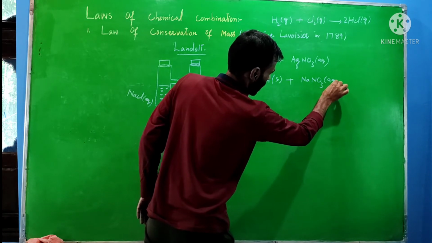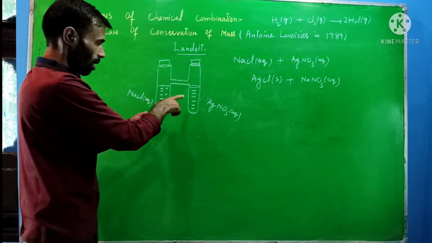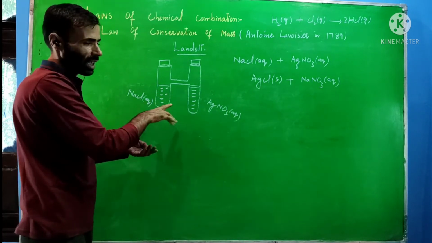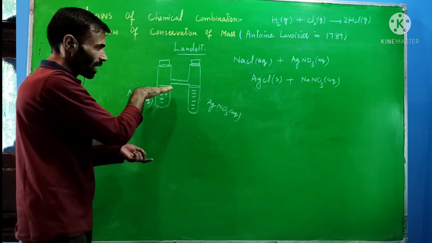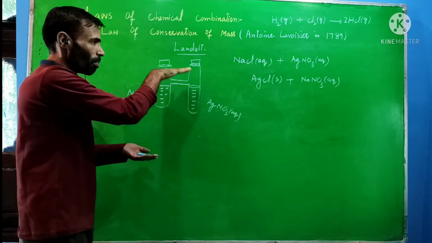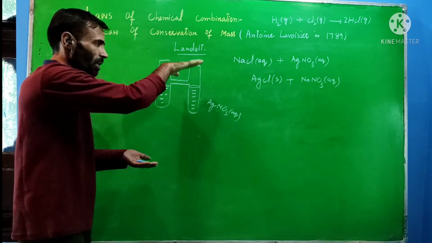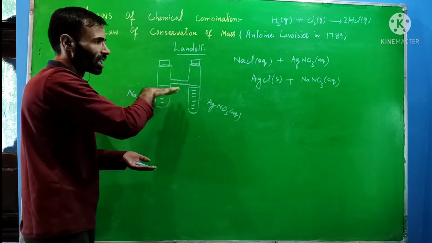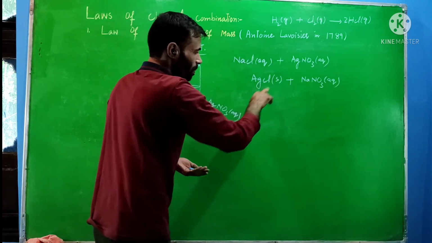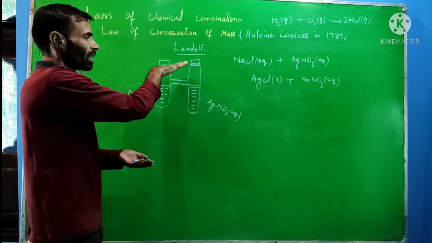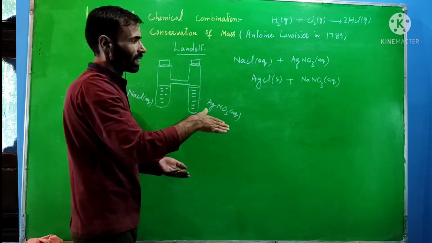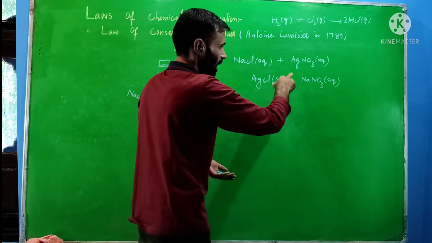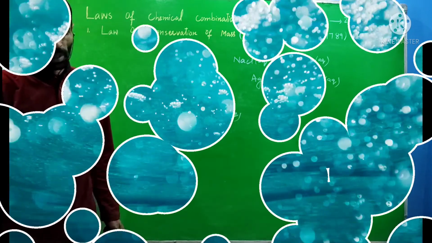Before the reaction, he measured the mass of these two reactants, meaning the content within the tube plus the mass of the tube. Now after tilting, they mixed with each other and formed this product, and after that the mass of the tube was also measured. It was found that the mass of products is again equal to the mass of reactants.